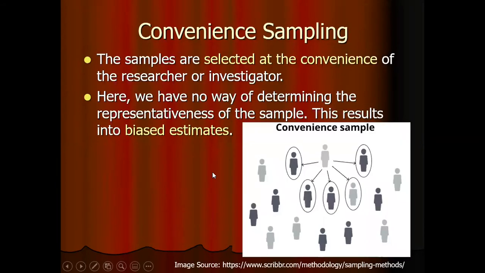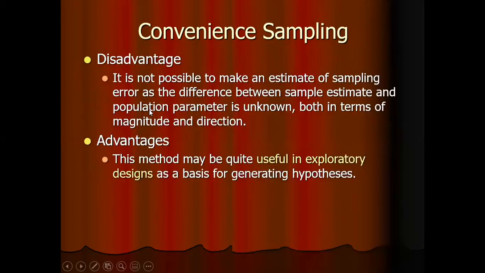This is one of the non-probability sampling methods. In convenience sampling, the samples are selected at the convenience of the researcher or investigator, and this may result in biased estimates. But this is actually a convenient method.